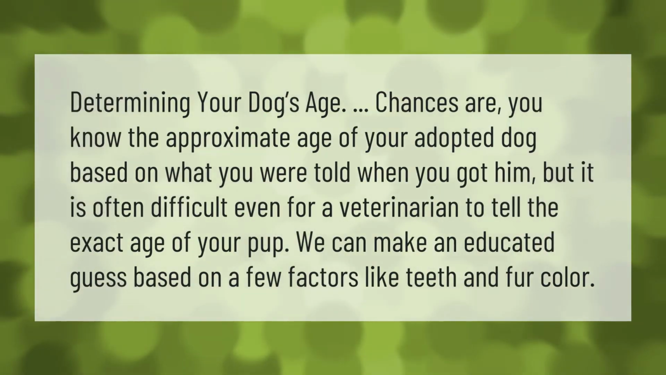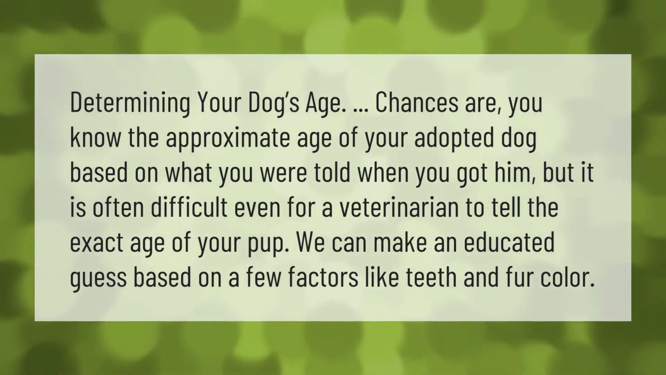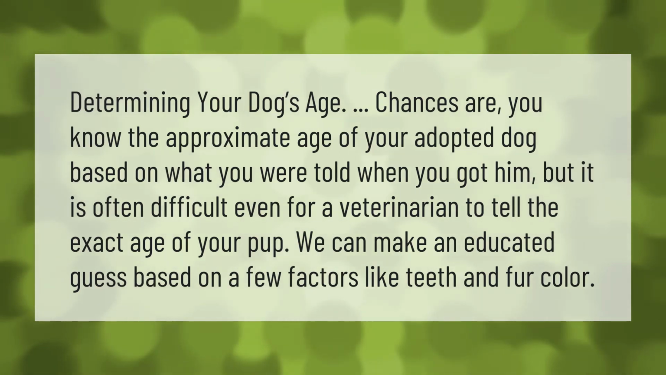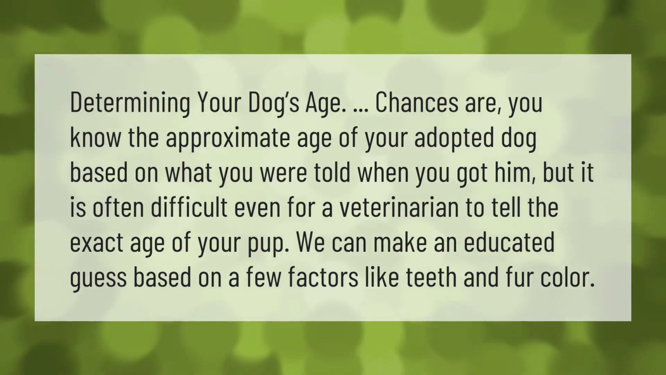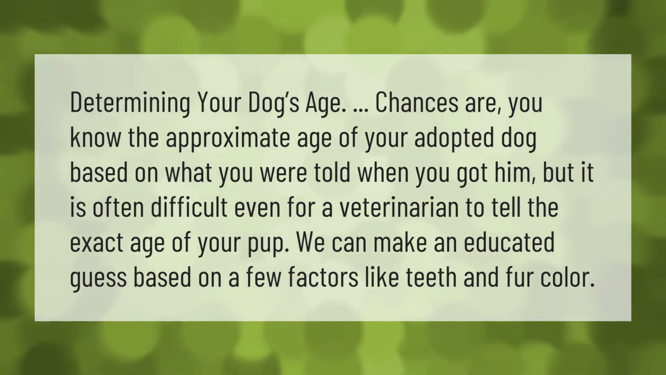Determining your dog's age. Chances are, you know the approximate age of your adopted dog based on what you were told when you got him, but it is often difficult even for a veterinarian to tell the exact age of your pup. We can make an educated guess based on a few factors like teeth and fur color.